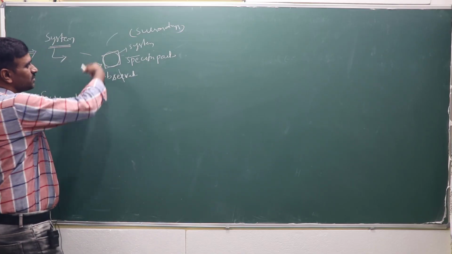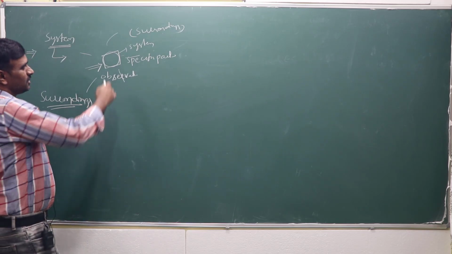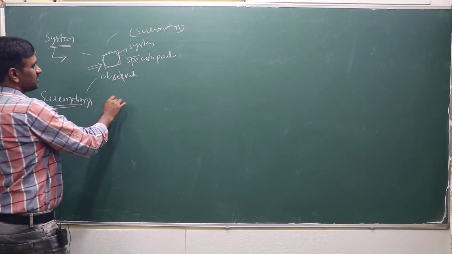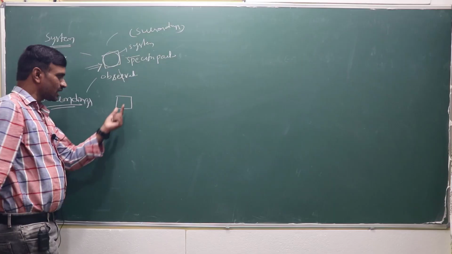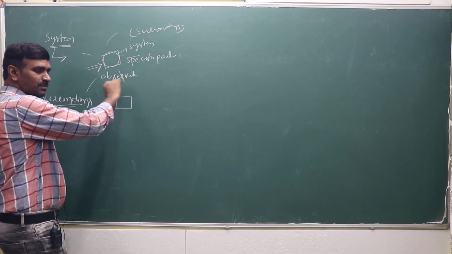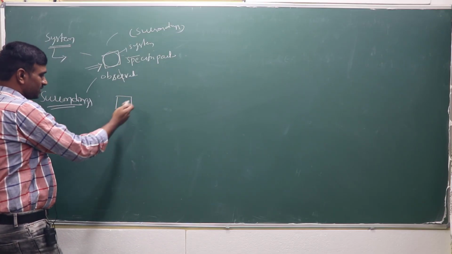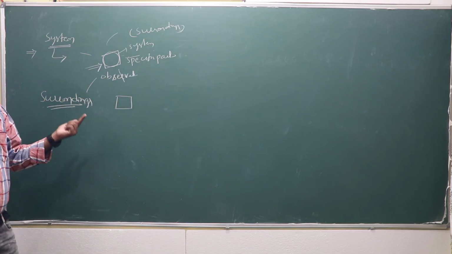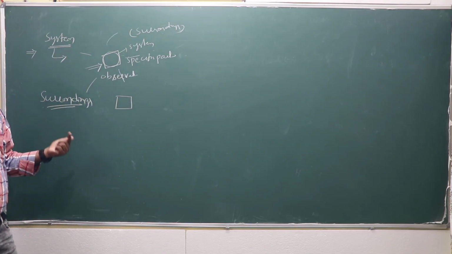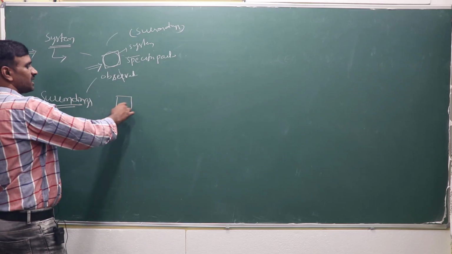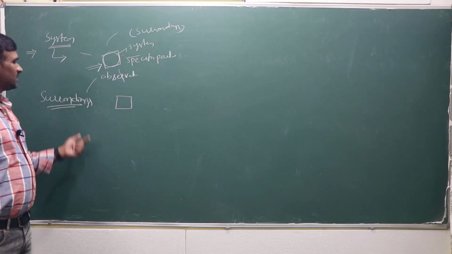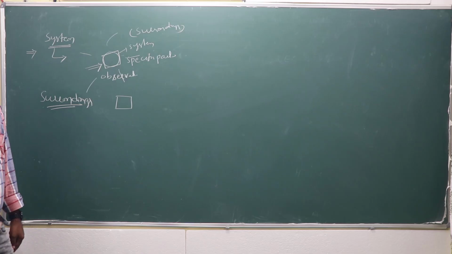The part under observation is the system. The remaining part which can transfer to the system, whether energy, mass, heat, temperature or pressure, whatever it may be, is considered as the surroundings.